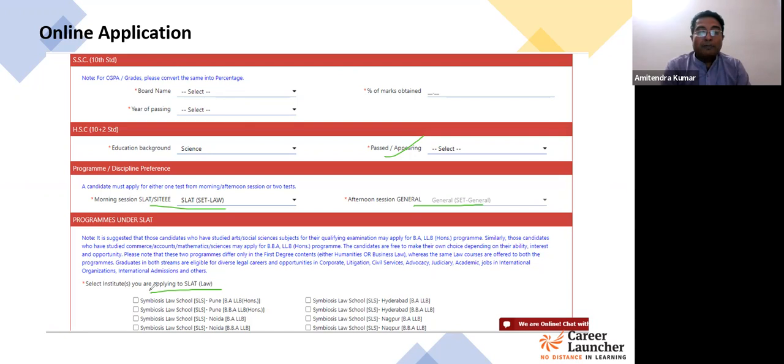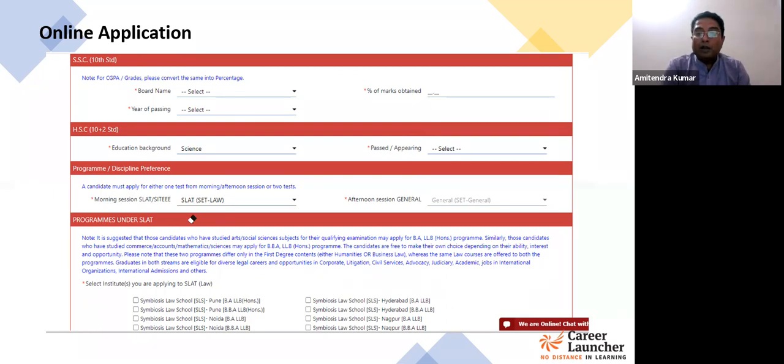So coming back, this part is about law. So you can select the colleges and the programs which you intend to apply for, and then you can proceed. So ये हो गया law की कहानी. So law में अगर आपने apply किया है, आप Symbiosis law admission test के लिए apply कर रहे हो, so you have to select appropriately.